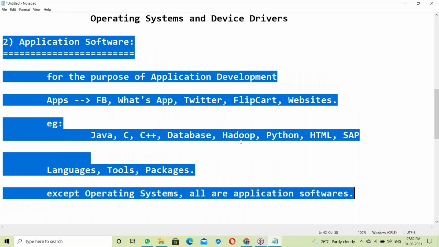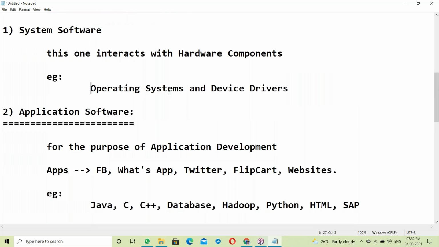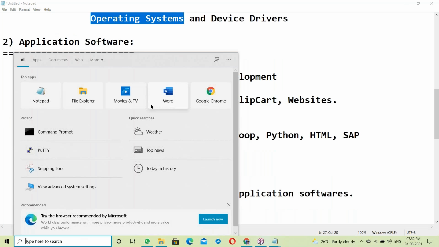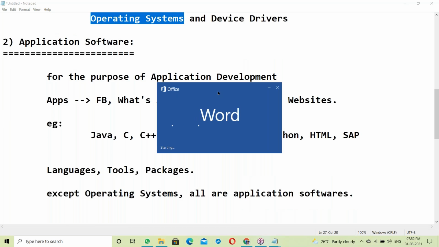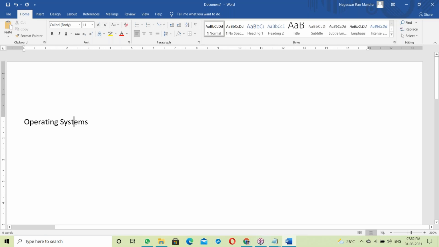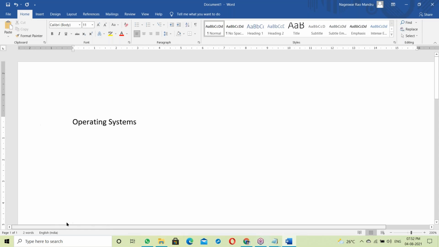Before going to application software, let us see something about OS. To understand platform independence, you must have some knowledge about OS. Let us see something about OS here. What is an operating system?